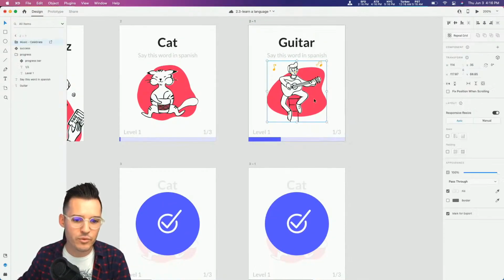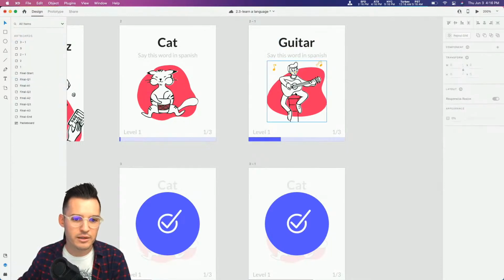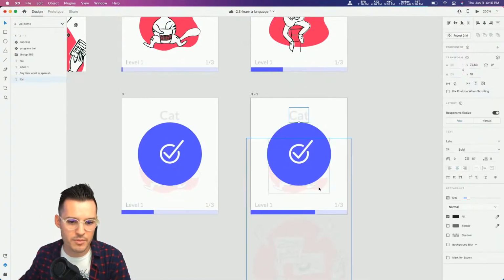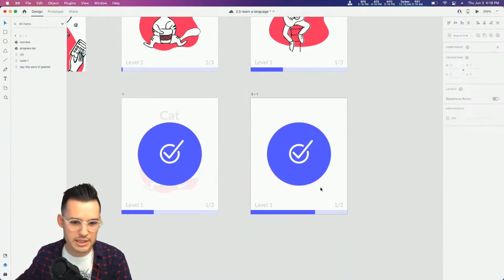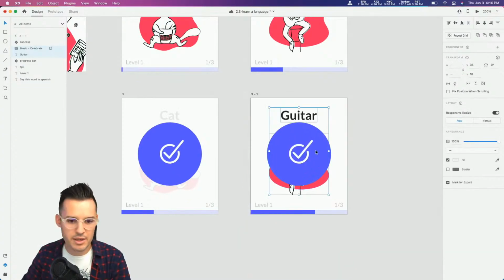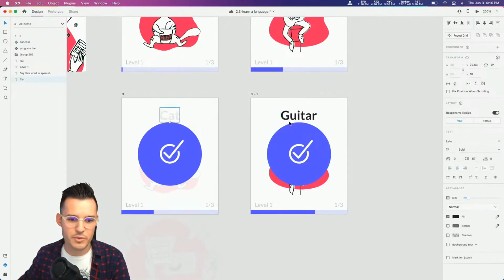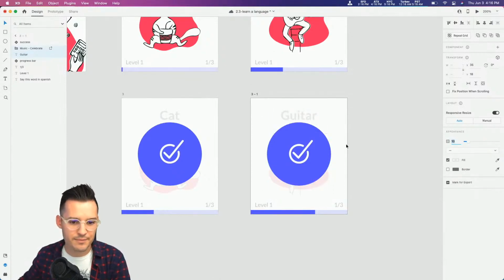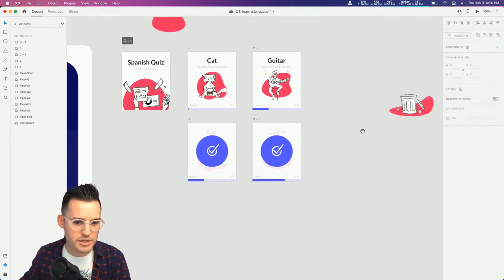Okay, so we have the word. Let's do our little guitar illustration, and the word guitar will come in here, and we'll delete those, paste them in, and move them to the back. And then what is the level of transparency? We had about 10%. So let's move this down to 10, okay? And that should work just fine.